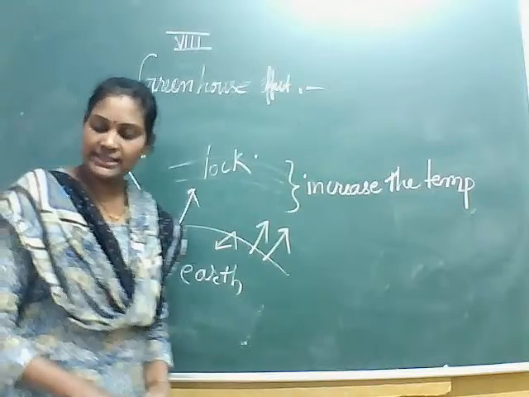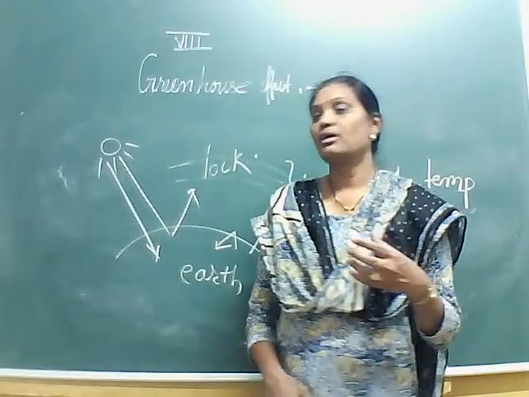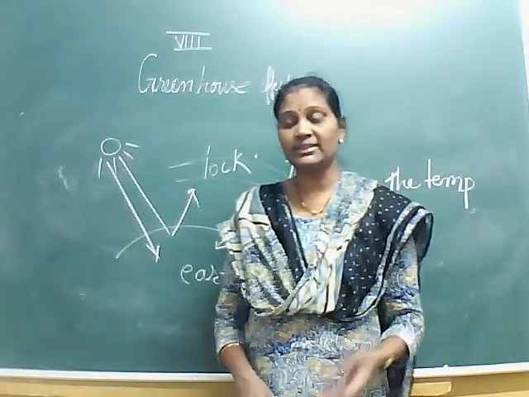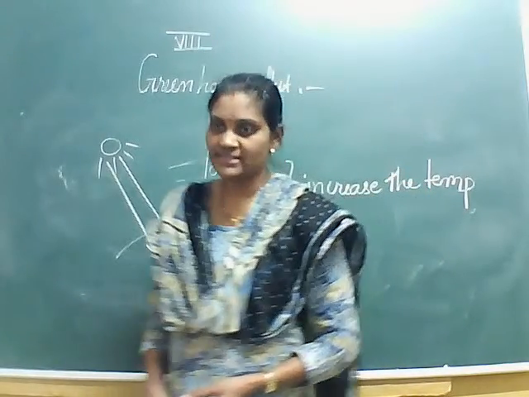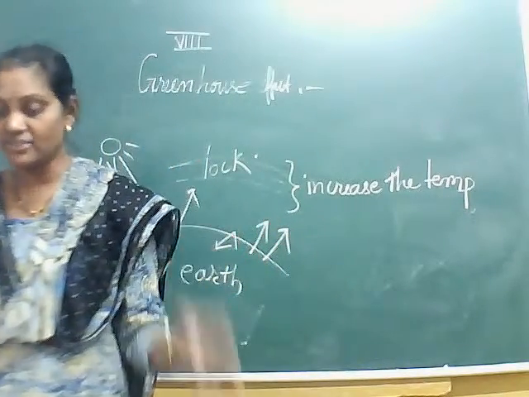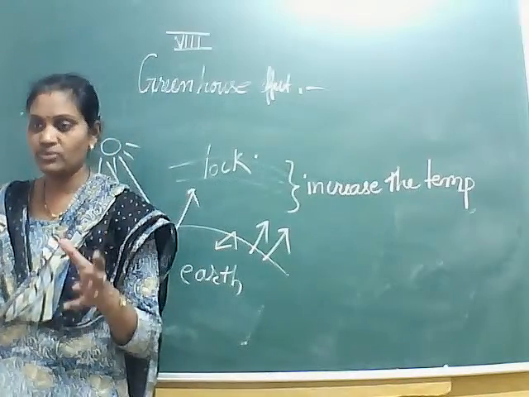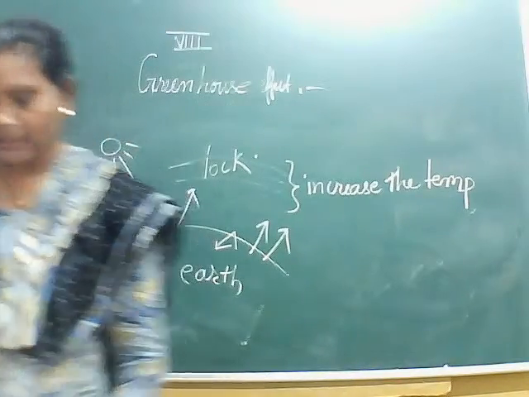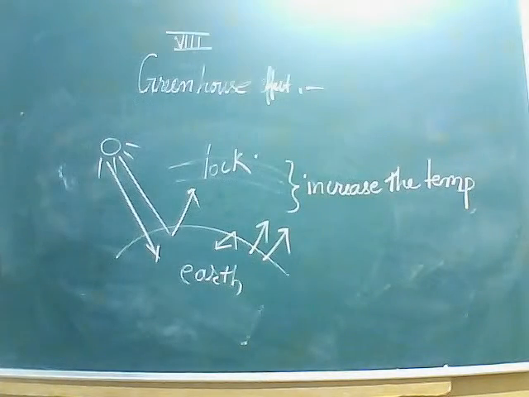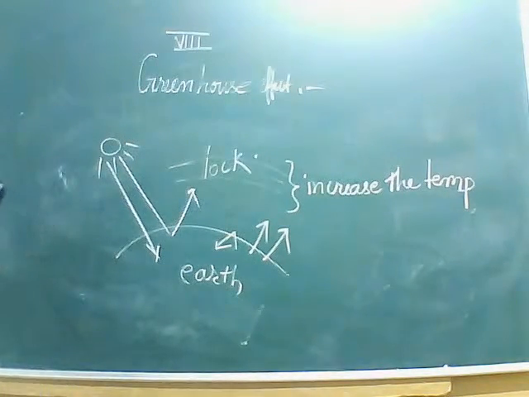So these gases further heat the atmosphere. This type of gases, for example methane, water vapor, nitrous oxide, these are all called greenhouse gases. Okay, global warming results in the rise of sea level and change in rainfall pattern. It also affects agriculture.